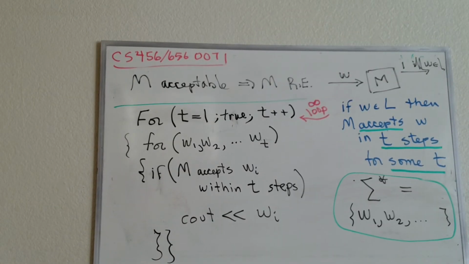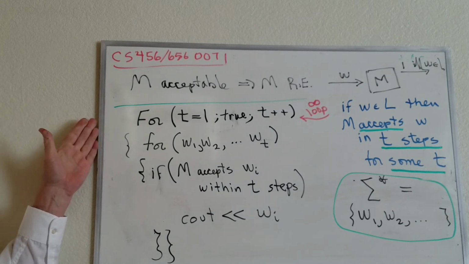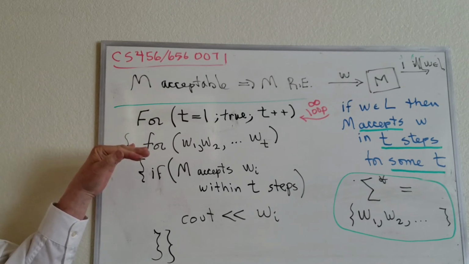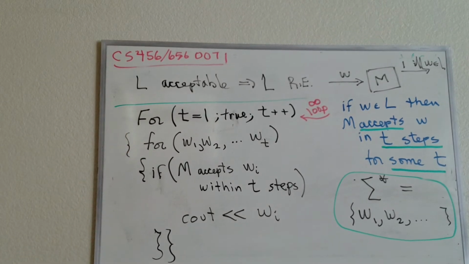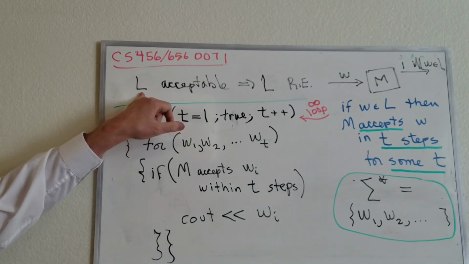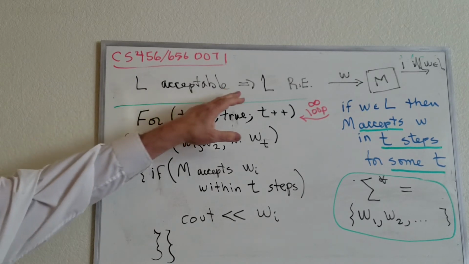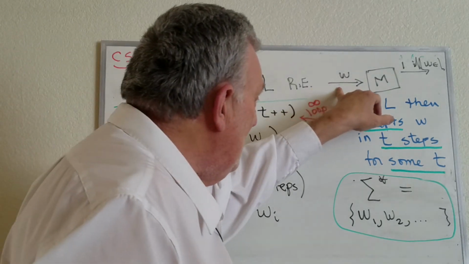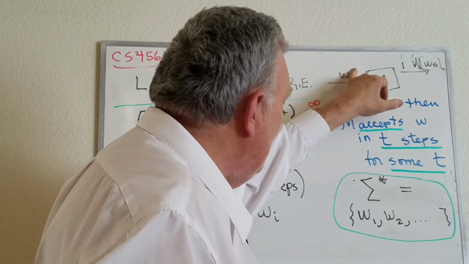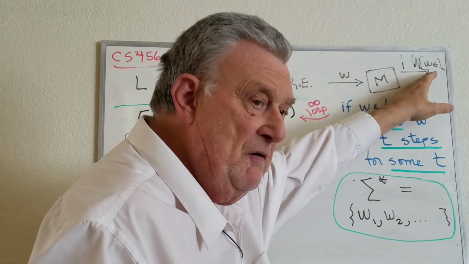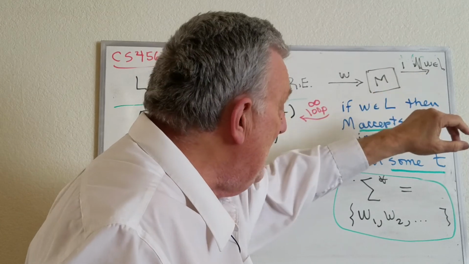All right, now we're going to prove that if a language is acceptable by any machine, then it is recursively enumerable. Boy, was I wrong. If the language L is acceptable by a machine M, then L is recursively enumerable. All right, now this means, of course, that if I have a machine here and I put in a string, it'll give me a 1 if and only if W is a member of the language L.